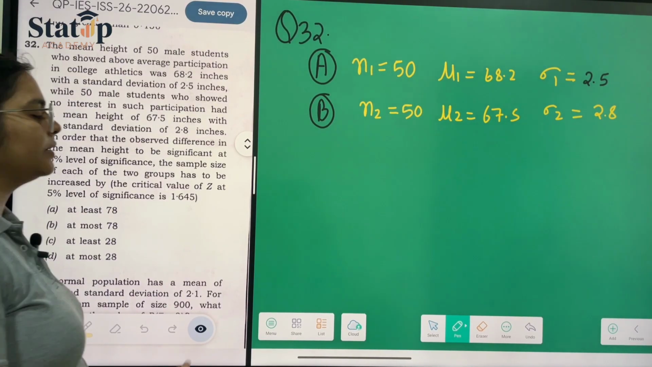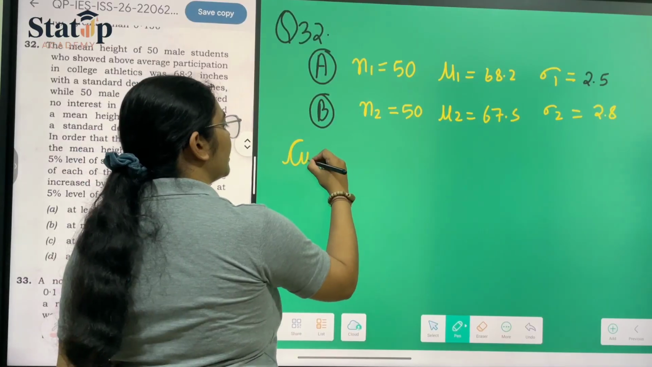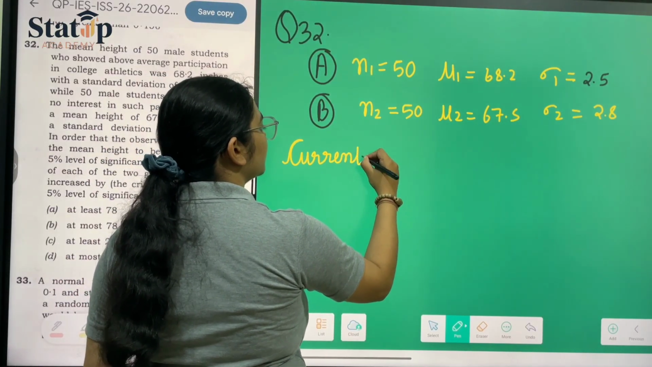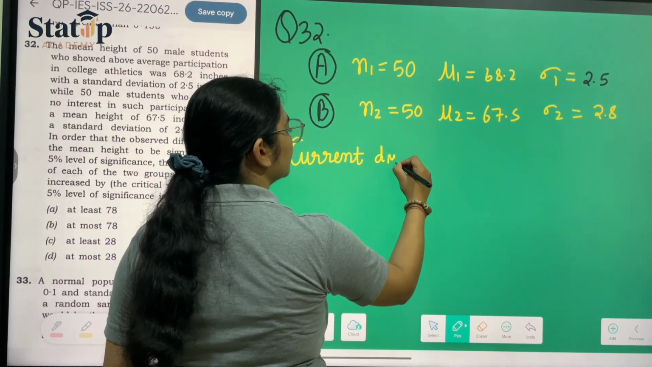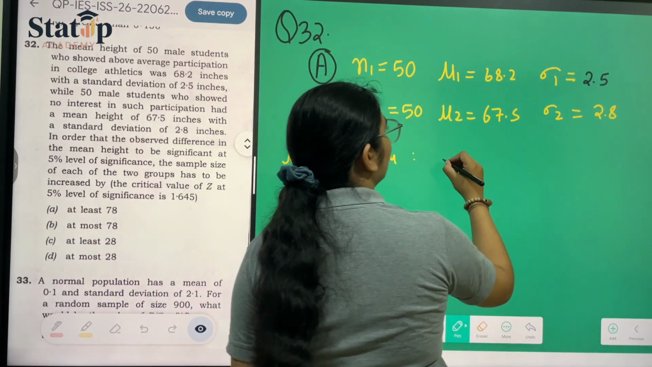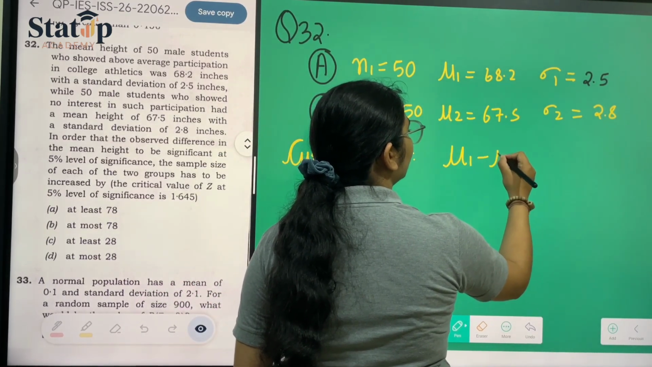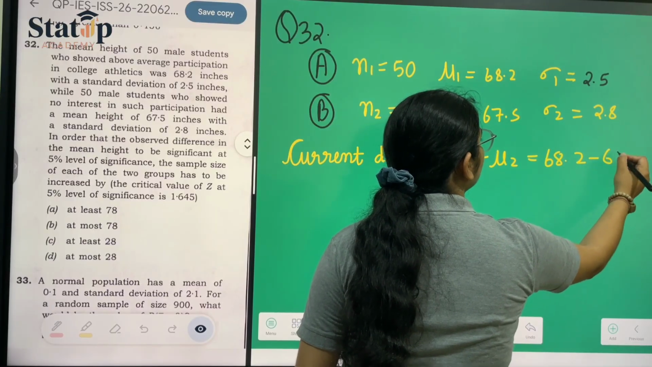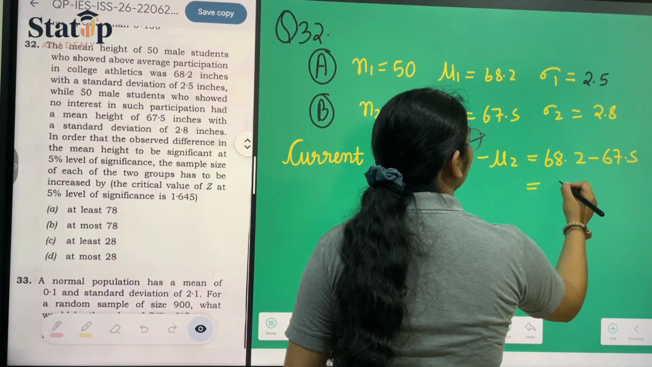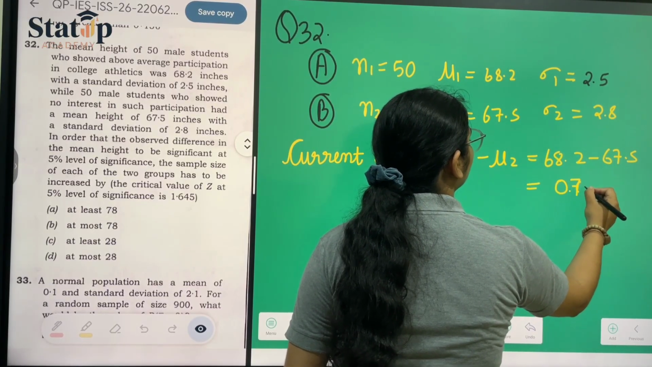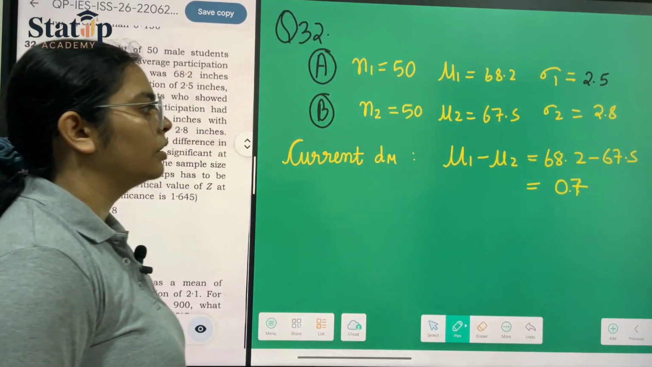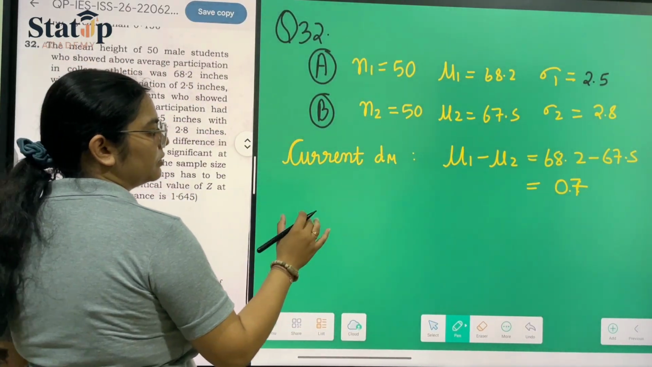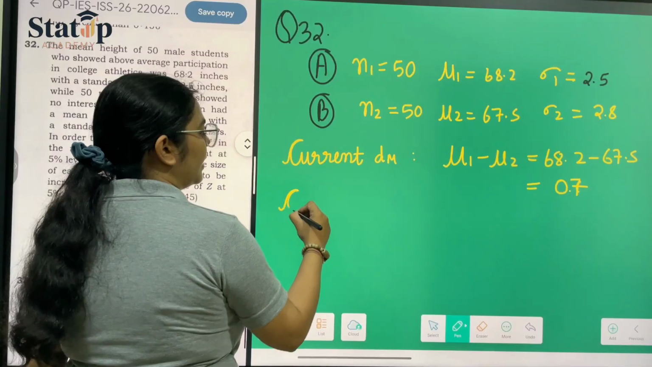So for calculating this, first of all we have to calculate the current difference in mean. The current difference in mean is mu1 minus mu2, which is 68.2 minus 67.5, which is 0.7. This is your final current difference in mean.